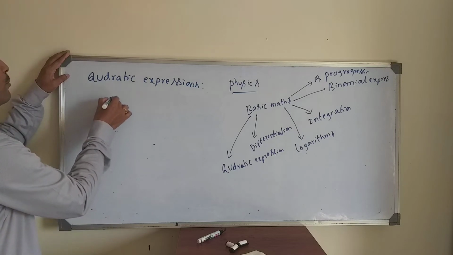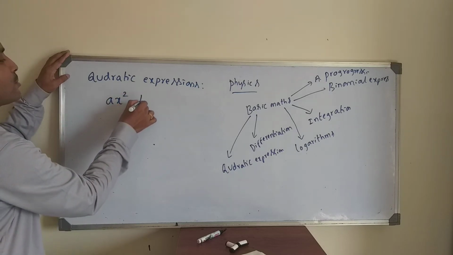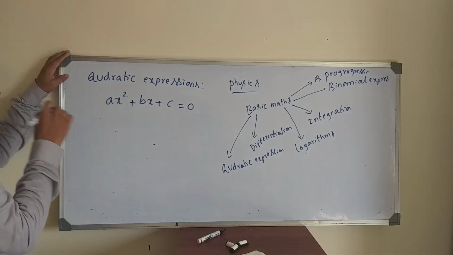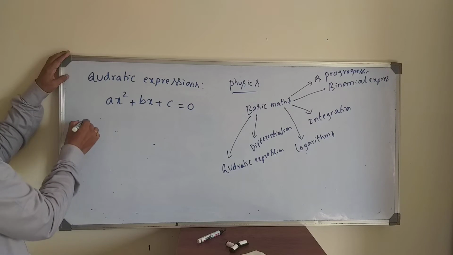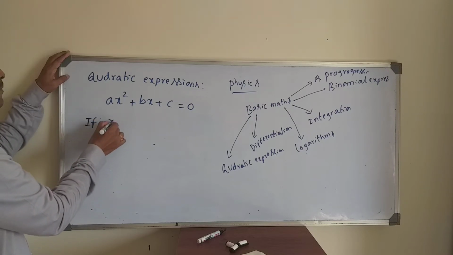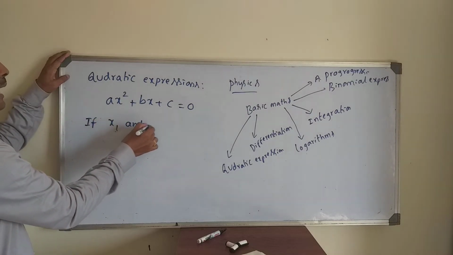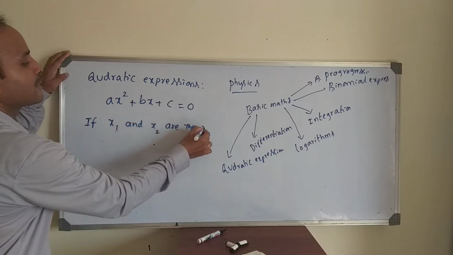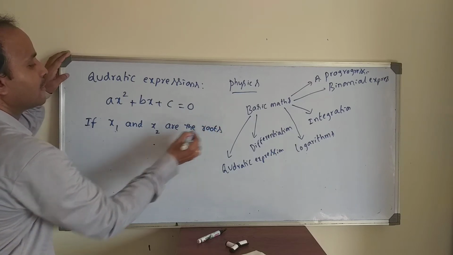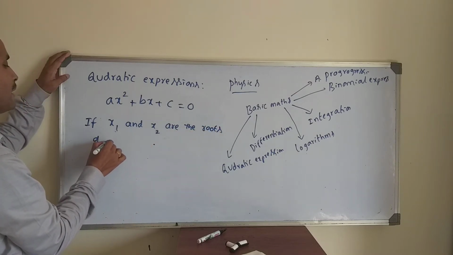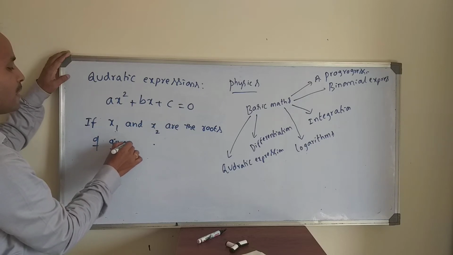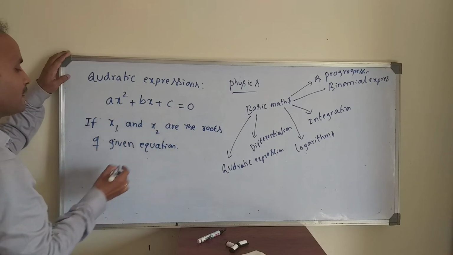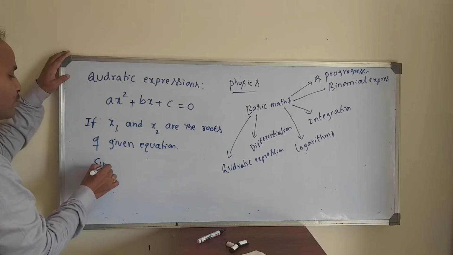For example, we have an equation ax square plus bx plus c is equal to 0. So this is the function in terms of x. In this, if x1 and x2 are the roots of the given equation, then I need the sum of the roots.